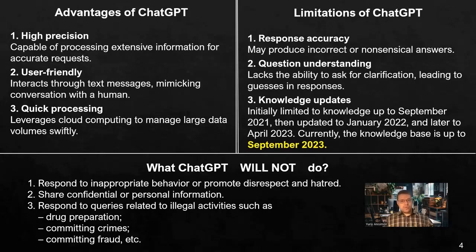You need to know what ChatGPT will not do. It will not perform any illegal activities or respond to any illegal requests, promote inappropriate behavior, disrespect, or hatred. It doesn't share any confidential information or personal information. If you are going to ask ChatGPT about illegal activities like drug preparation or committing crimes or committing fraud, etc., it won't respond. And moreover, if you persist with these requests, you may be banned by the system.